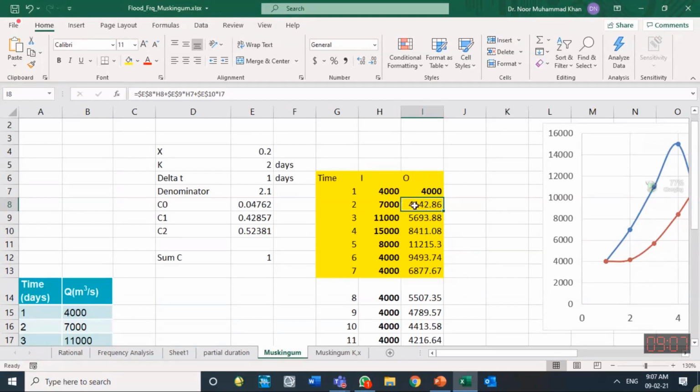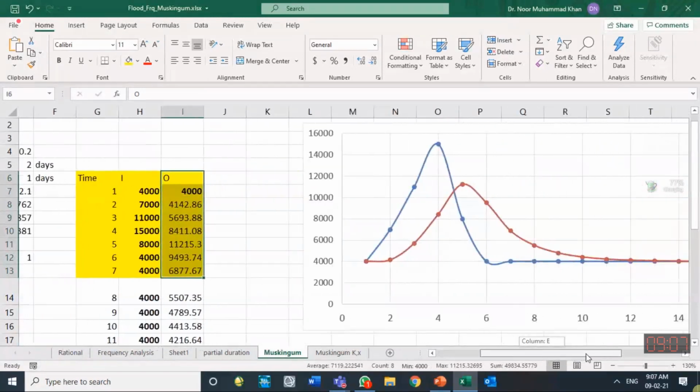Once this is known to you, now you solve this part. This will become O1, this will become I1, this will become I2. So calculate this one, then calculate this one, then calculate this one. So you will be getting a flow hydrograph at the downstream location.